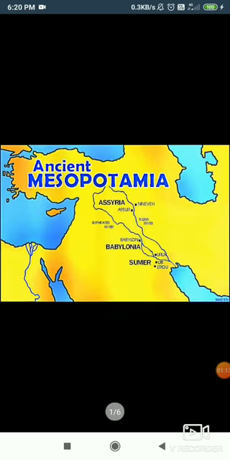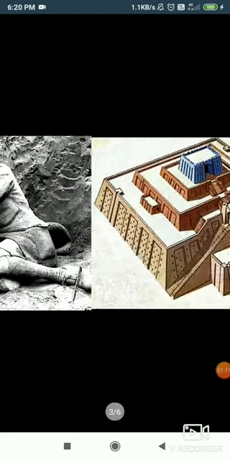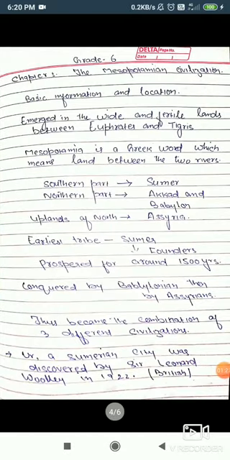As I already mentioned, people lived near the rivers for the fertility of soil and the availability of water. So hence it emerged in the fertile lands of Euphrates and Tigris. Mesopotamia itself is a Greek word which means the land between the two rivers. That's why it's named Mesopotamia.